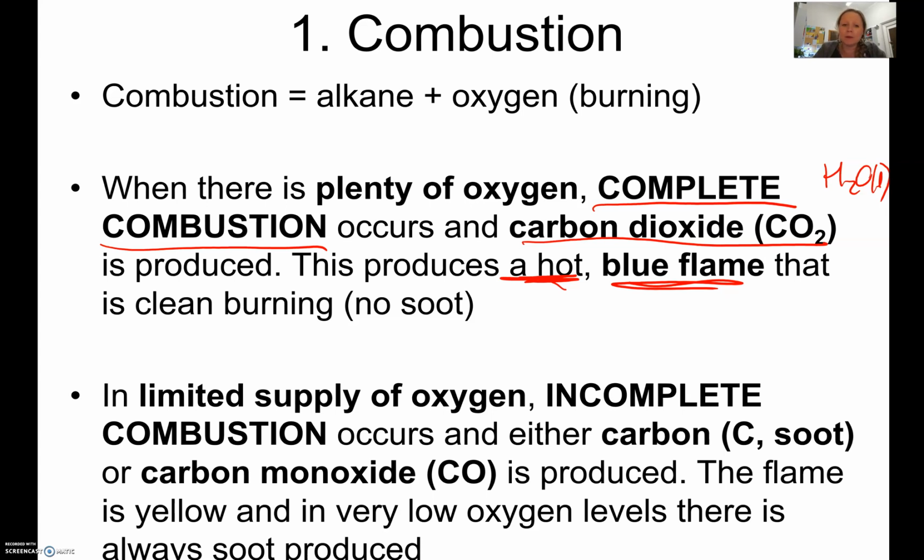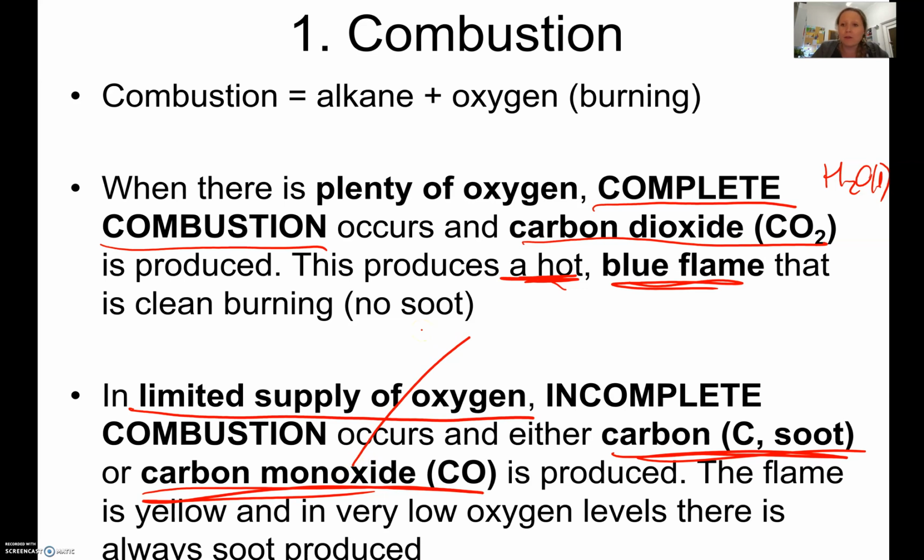So what is incomplete combustion? Well, it's when there's not a high supply of oxygen. Oxygen is limited, and it means that instead of carbon dioxide being produced, you get carbon or carbon monoxide. Now carbon, which is soot, can be an irritant. It can get into your lungs and line your lungs, and it can cause asthma and respiratory problems. It's seen as carcinogenic, so it can be a precursor for cancer. And the other product is carbon monoxide.